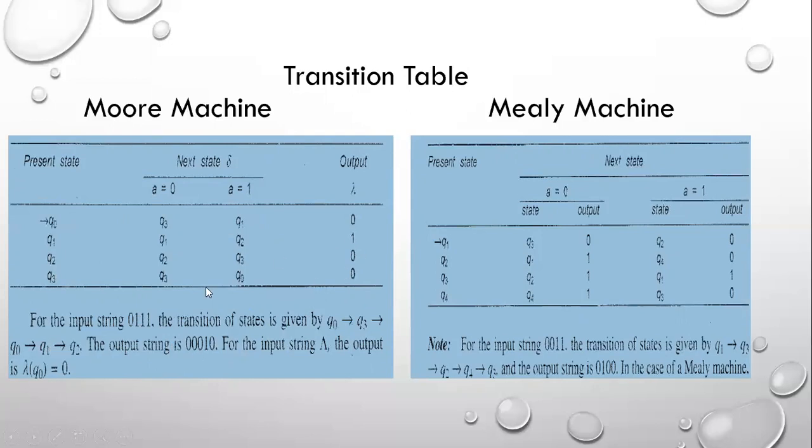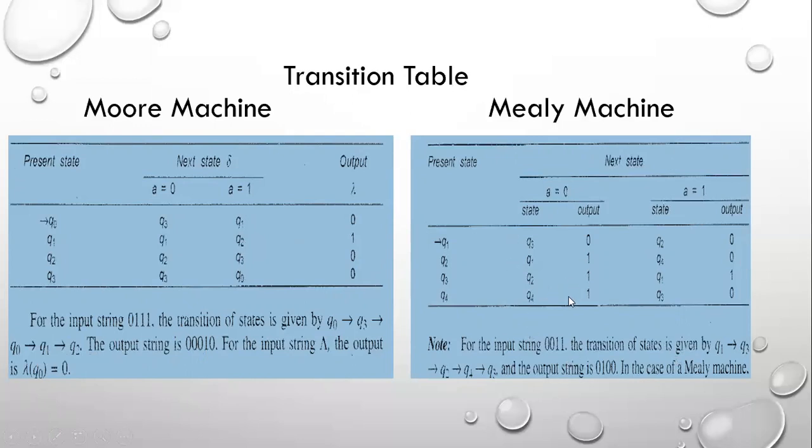Then Q1 on 1 again reaches Q2, and the output is 1. Then Q2 on 1 reaches Q3, the output is 0. Okay, this is the way.